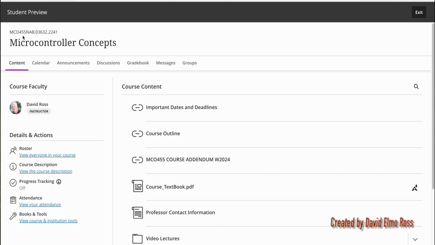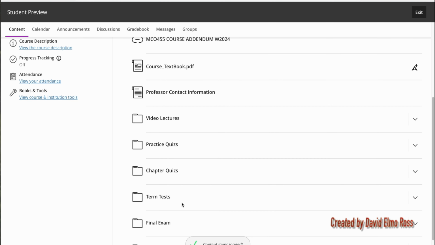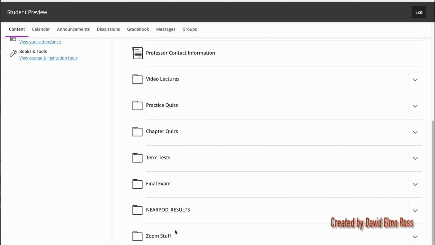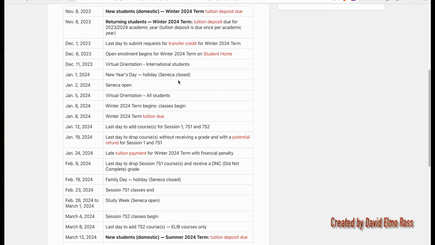The three theory sections A, B, C, D, and E, F are all set up in exactly the same fashion here: important dates and deadlines, course outline, course addendum, textbook, professor contact information, video lectures, practice quizzes, chapter quizzes, term tests, final exam, and Nearpod results and Zoom stuff. Under important dates and deadlines, you're going to find when the college is closed, when classes begin, when tuition is due, and when you can get refunds.